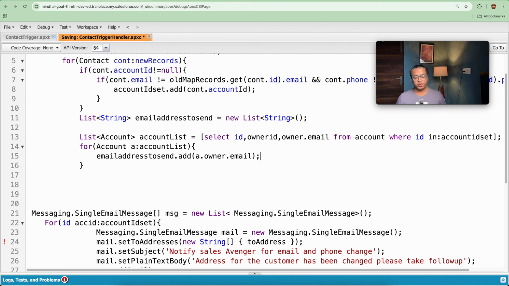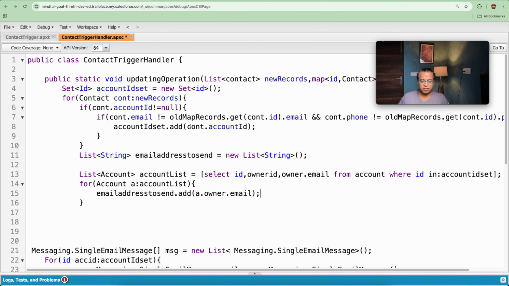So I think we are good till here. We started with this condition where we are only getting the email and phone. We are comparing if these fields are not matching, plus if the account id is not equal to null. Second, we are storing the account id here.